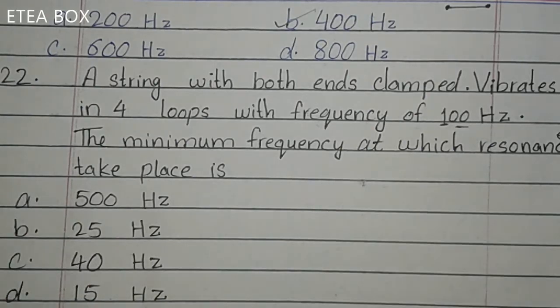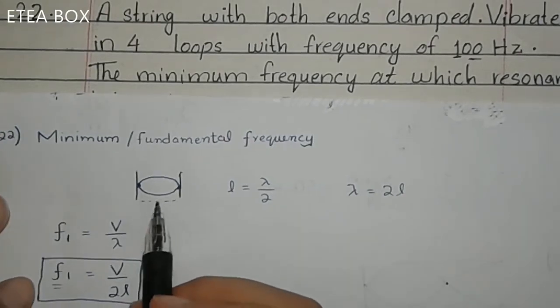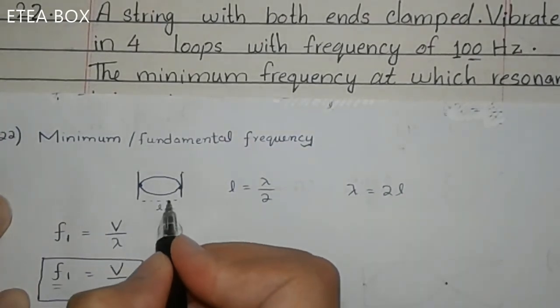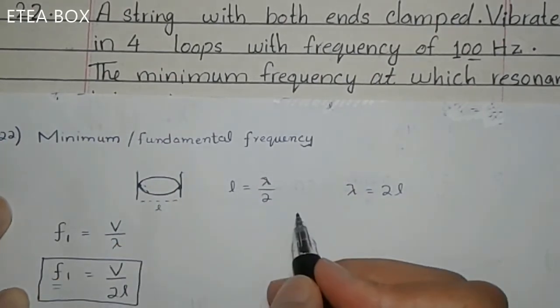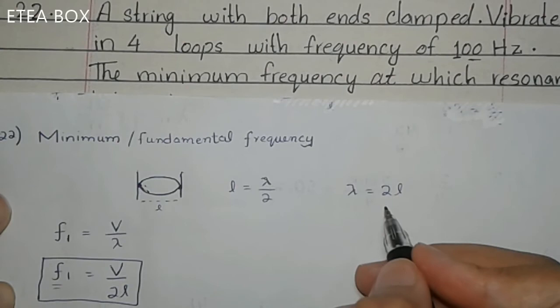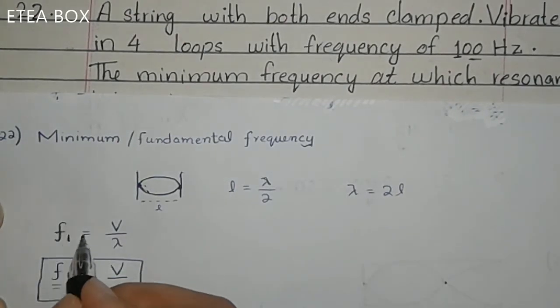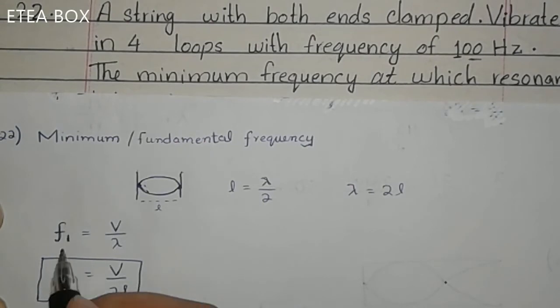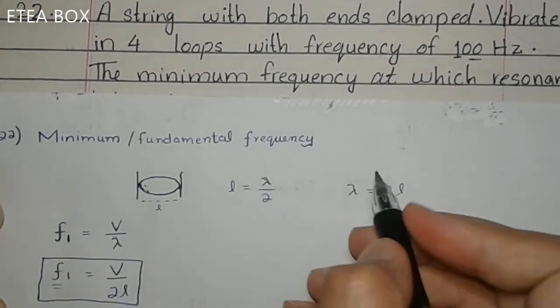Now let's see what the fundamental frequency is. The fundamental frequency means that when only one loop forms, okay? Here only one loop forms. Here L is equal to lambda by 2. Or lambda is equal to 2L. Let's find the fundamental frequency. We know that F is equal to V divided by lambda, and this one shows the fundamental. Now lambda is equal to 2L.